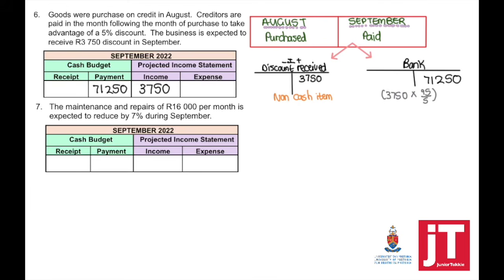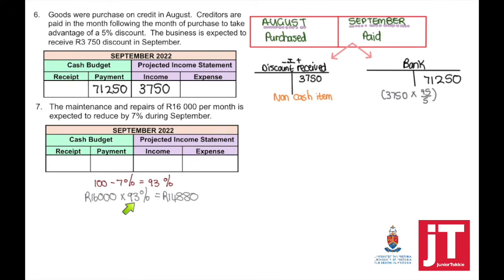Transaction 7. The maintenance and repairs of 16,000 per month is expected to reduce by 7% during September. So if we take 100 minus 7, that equals 93%.